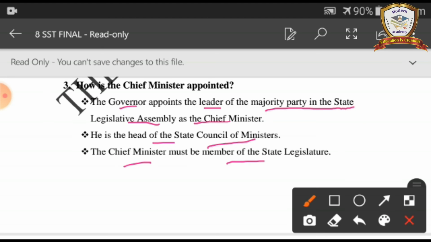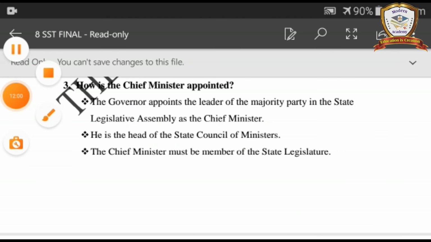How is the chief minister appointed? The governor appoints the leader of the majority party in the state Legislative Assembly as the chief minister. He is the head of the state council of ministers. The chief minister must be a member of the state legislature.